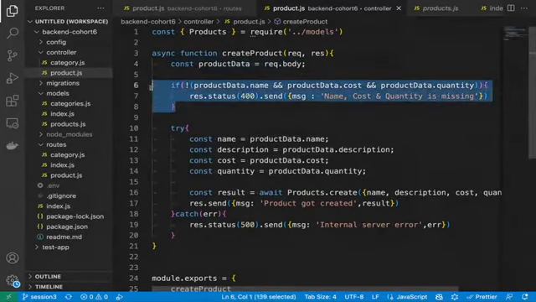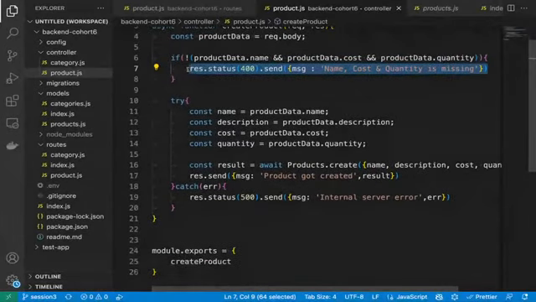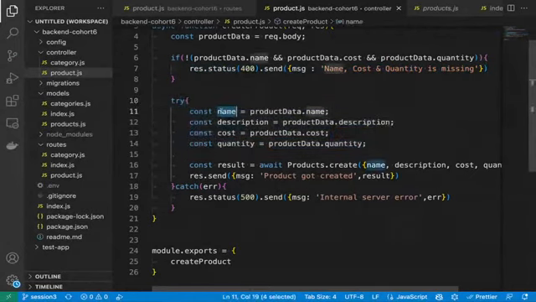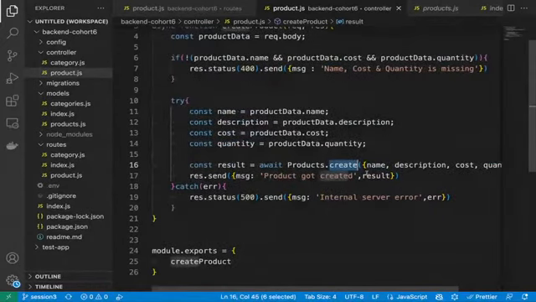Then the next line, this if condition is doing this thing: if your product data does not have name, cost, and quantity, I'm saying these four fields are missing, so you cannot go ahead, you cannot create this product. Simply return the error from here. If this is not the case, then I'm just fetching all the values and storing them in variables: name, description, cost, quantity. Then I use our model's dot create and pass these values. And if there is any error, 500. So that's what I did, guys.